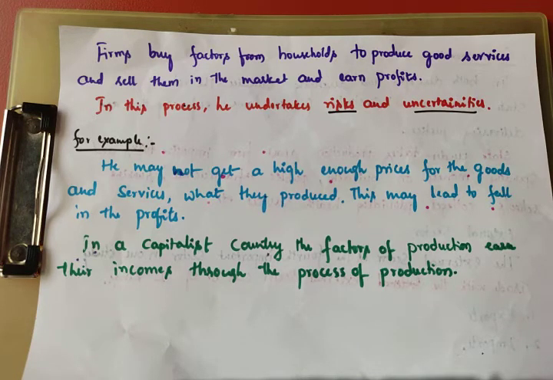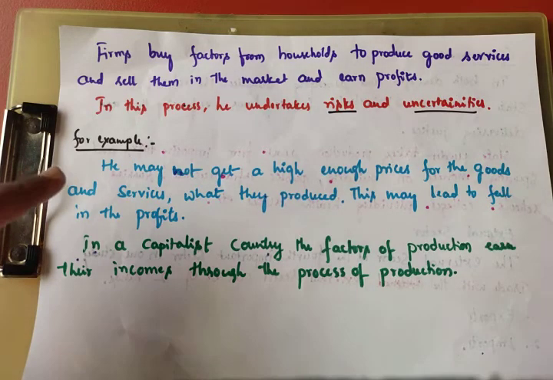So here the firms buy factors from the households, to produce goods and services, sell them in the market and earn profits. Also in this process, while producing goods and services, the organizer or firm has to face risk and uncertainties. Risk means something unexpected.